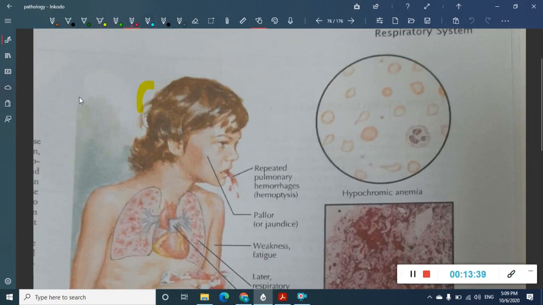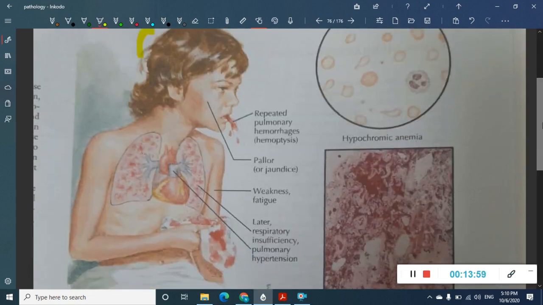So this is hemosiderosis. This is idiopathic, we can call it idiopathic pulmonary hemosiderosis. Okay, so what is this idiopathic pulmonary hemosiderosis?